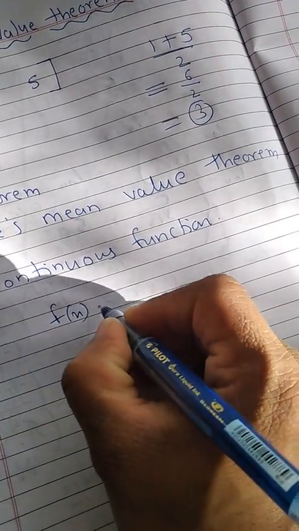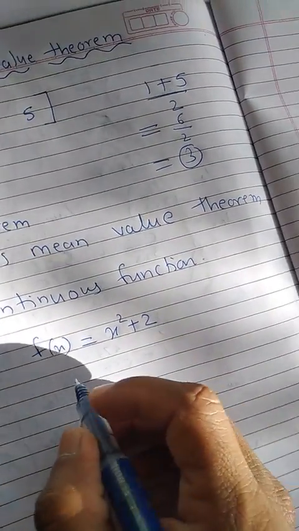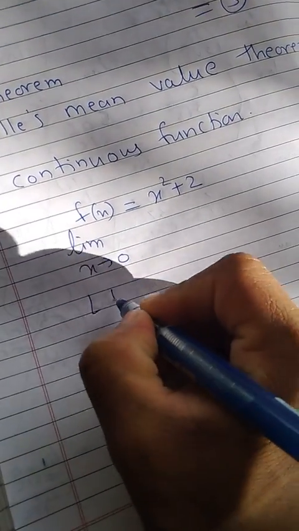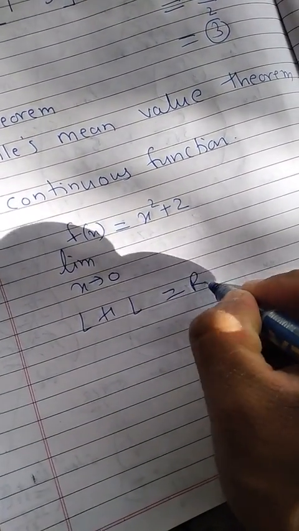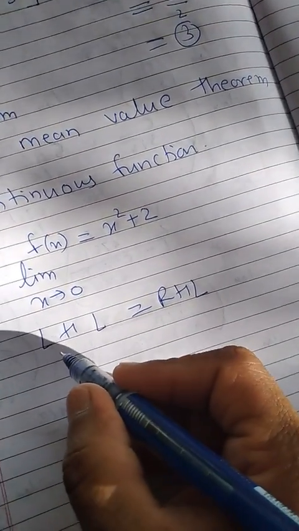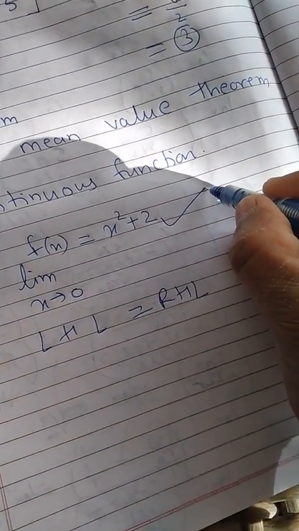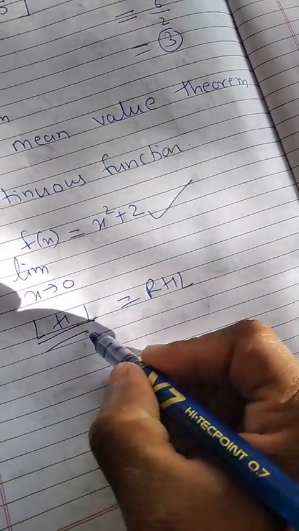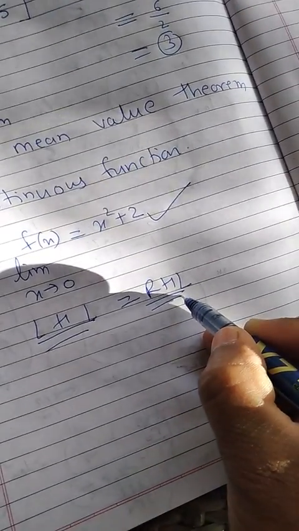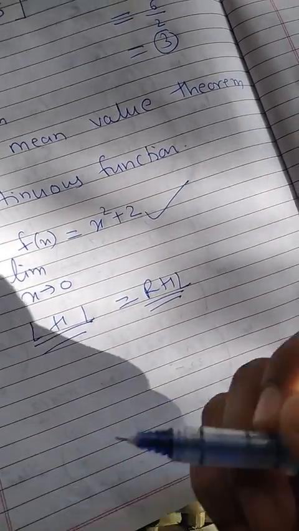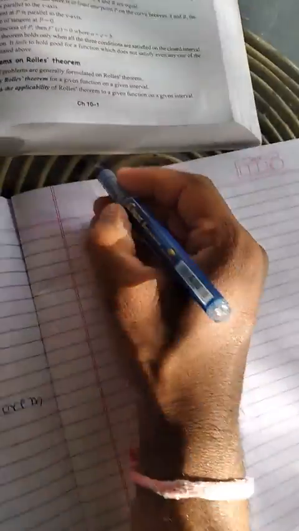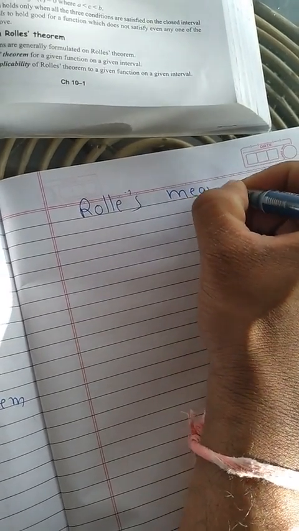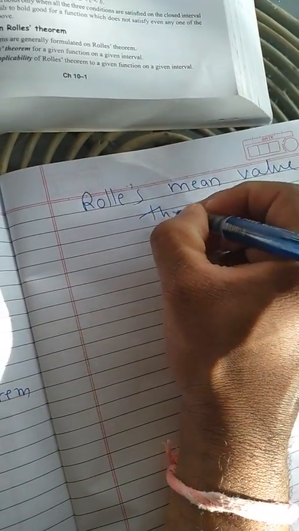let f(x) is equal to x square plus 2. Okay. Limit x tends to 0. If left hand limit is equal to right hand limit, then function is continuous. Okay. Definition of continuous function means left hand limit and right hand limit should be equal. Already I have explained in chapter limit. So Rolle's mean value theorem. This is our first theorem.